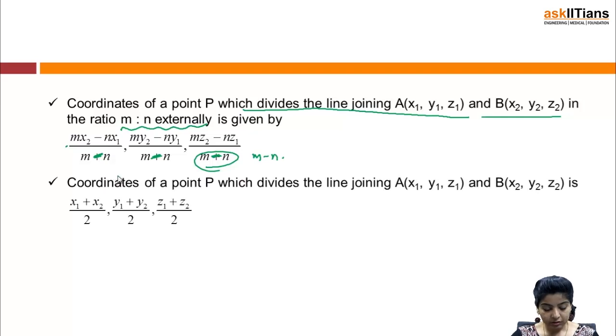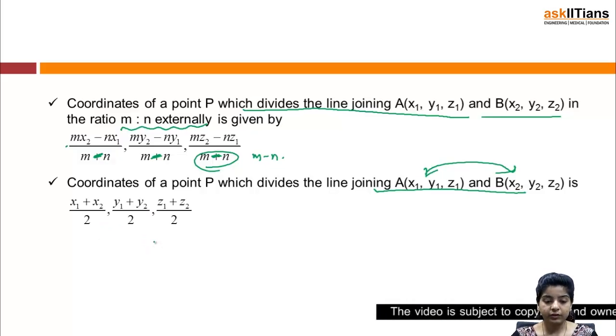Okay, so next thing that we have is coordinates of the point P which divides the line joining A (x1, y1, z1) and B (x2, y2, z2), that is the midpoint: (x1 plus x2) by 2. This is quite obvious. We are finding out the coordinates of a point which bisects the line joining these two, right. So (x1 plus x2) by 2, (y1 plus y2) by 2 and (z1 plus z2) by 2. So this is quite obvious, I suppose.